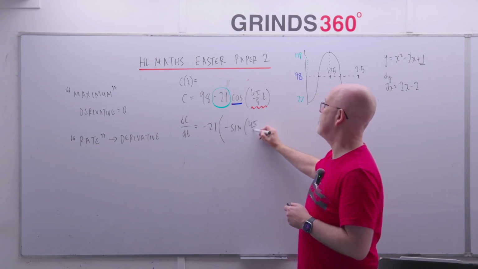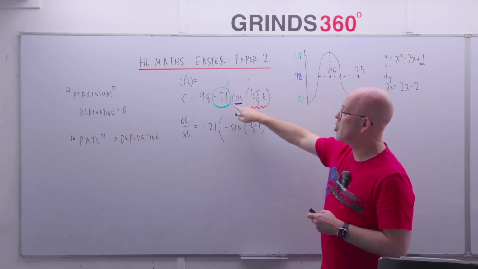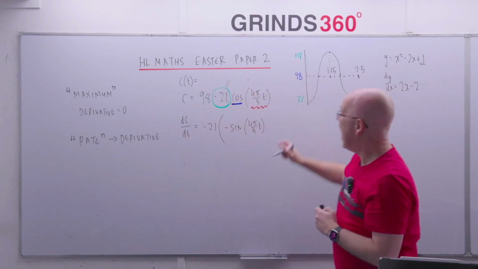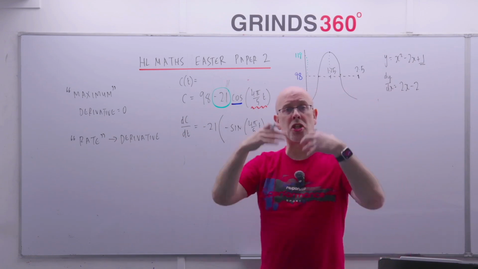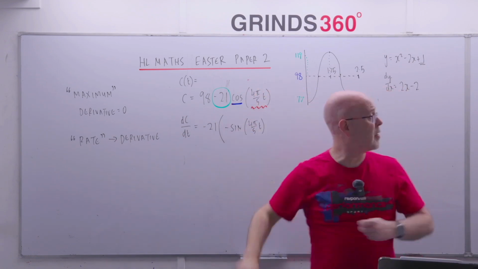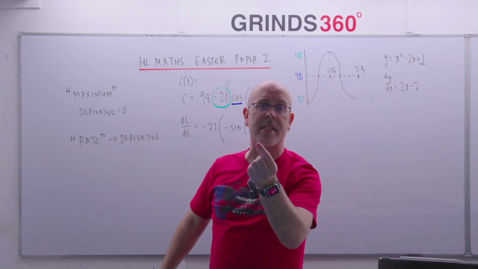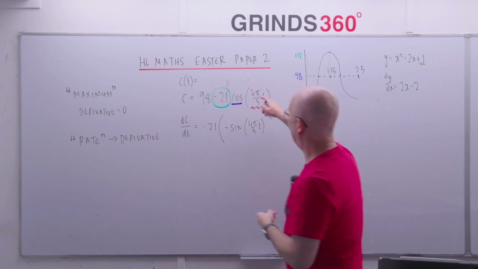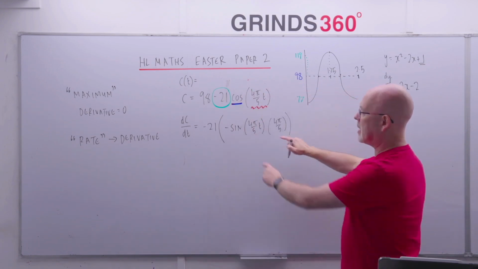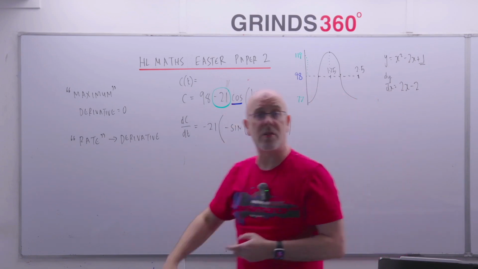That becomes minus sine of 4 pi over 5t. So that's the number done, number stays put. The function cosine becomes minus sine. Page 25 tells me that. That's where my calculus shortcuts are. And now bracket, you multiply by the derivative of the bracket. So what does 4 pi over 5t become? 4 pi over 5. It's just like that, isn't it? Minus 2x becomes minus 2. When the letter is in there by itself in a term, the letter disappears. So 4 pi over 5t just becomes the number 4 pi over 5. And those two bits together, function bracket, that's the chain rule. That's what the chain rule looks like when you use it in a real world application.